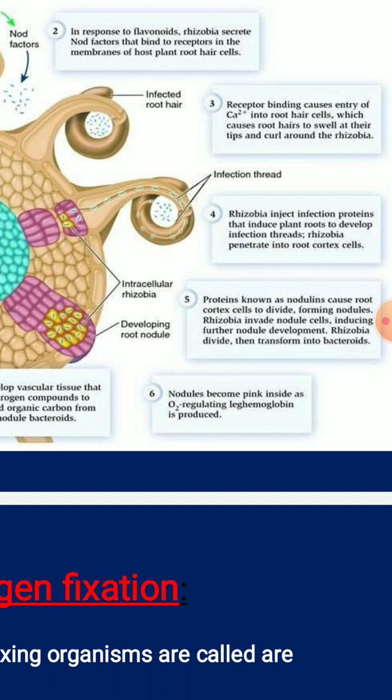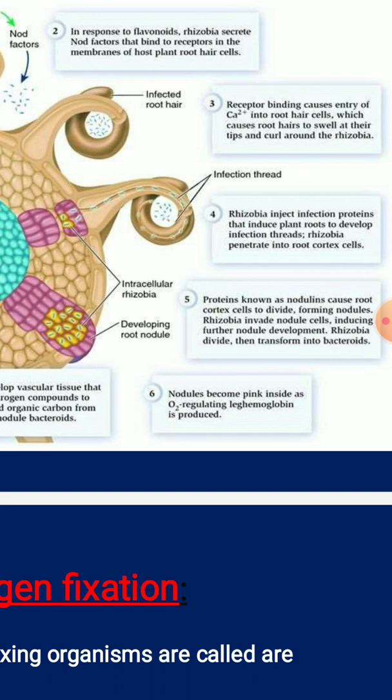These proteins are known as nodulins, which cause root cortex cells to divide. So that results in forming the nodule. So you can make out the nodule formation, right? Developing of the nodules after the division of the root cortex cells after the infection which has happened.